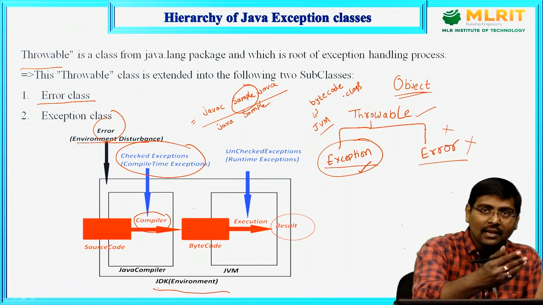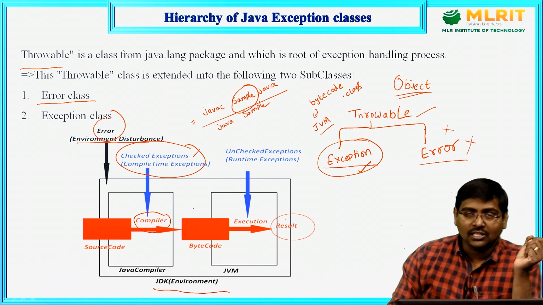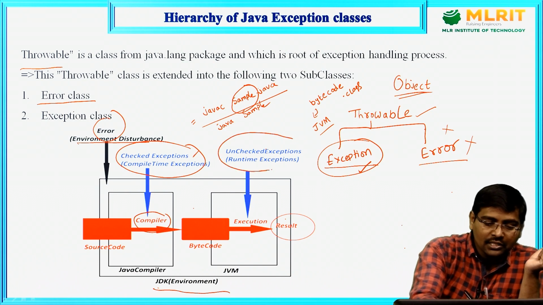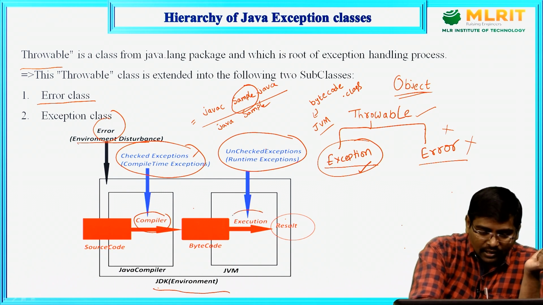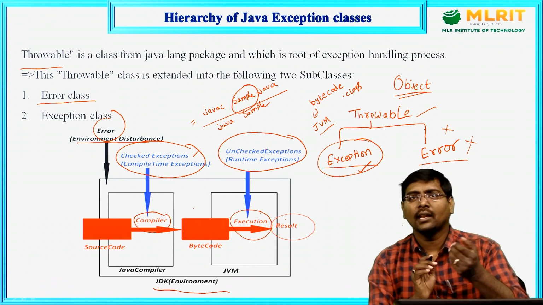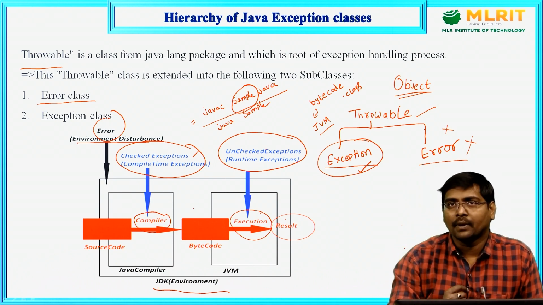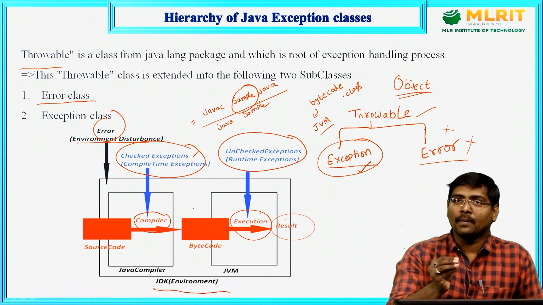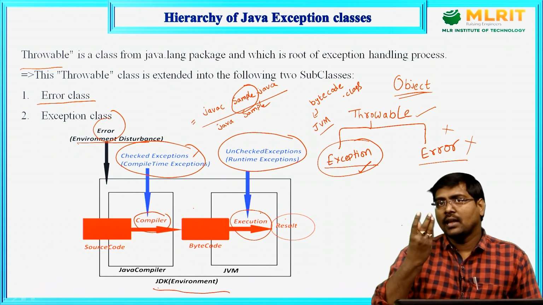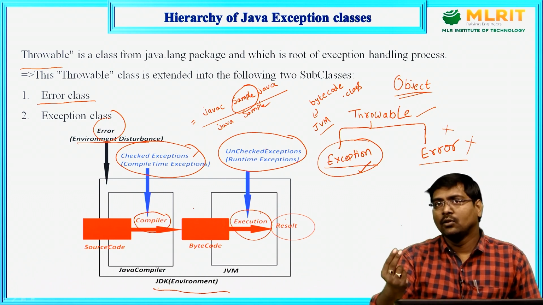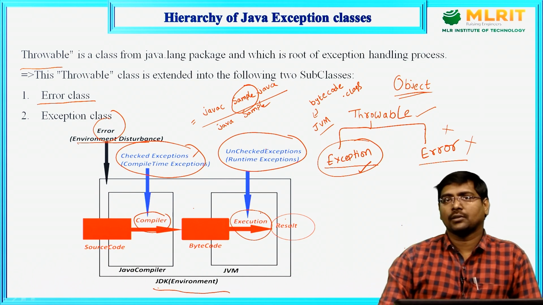So, the errors that are identified at the time of compilation are called checked exceptions, and unchecked exceptions, obviously, are the exceptions that are identified at the time of execution. At the time of execution, in the sense, in my program, I want to perform some division operation. Suppose C is equal to A by B. Syntactically, the program is correct. It does not give any error. If I give A equal to 10, B equal to 2, what is the answer? C is equal to 10 by 2. The answer is 5, perfect.